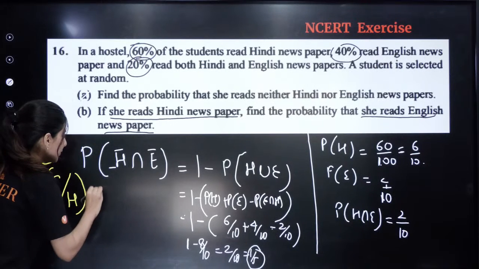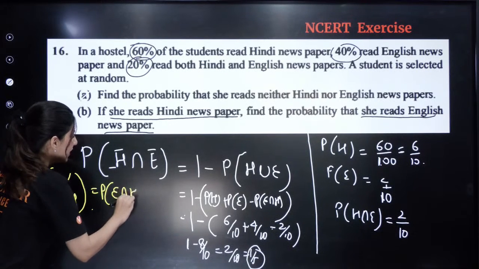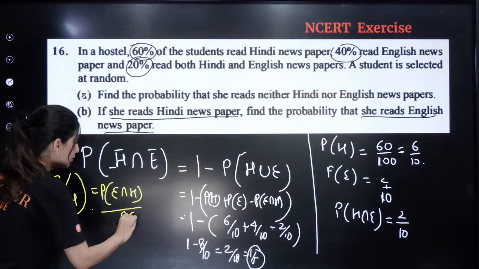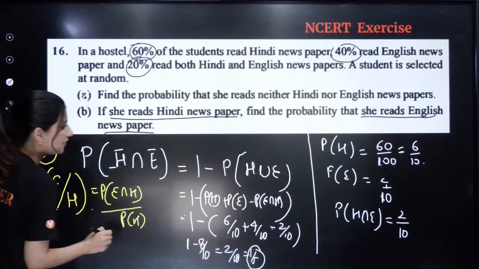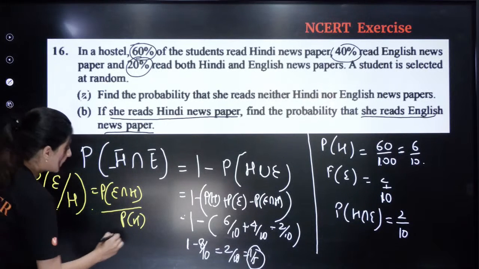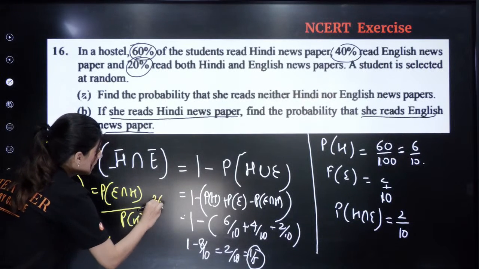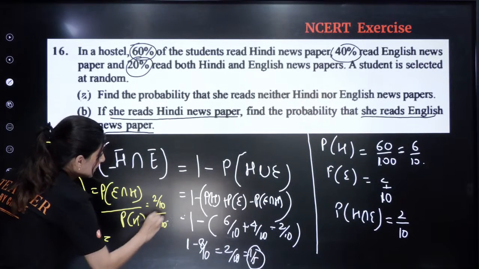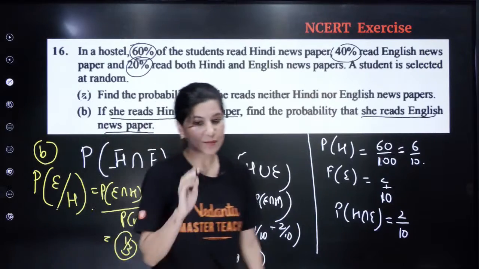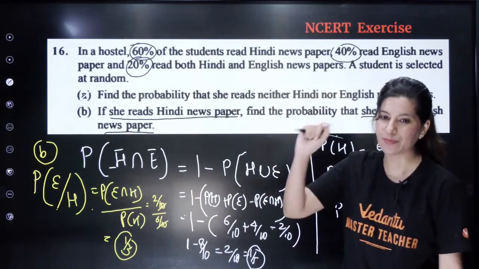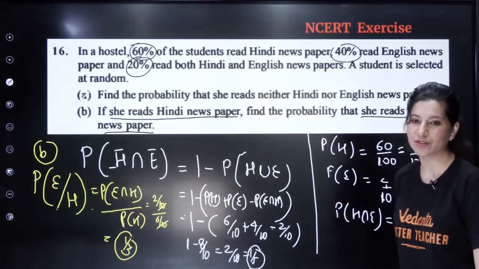You know the formula: probability of E intersection H upon probability of H. So this will be 2 by 10 upon 6 by 10, the 10s cancel, and we get 1 by 3. But this is not how you write it. Let me just show you.